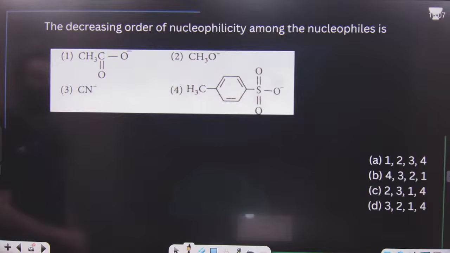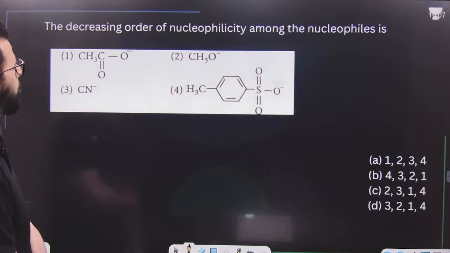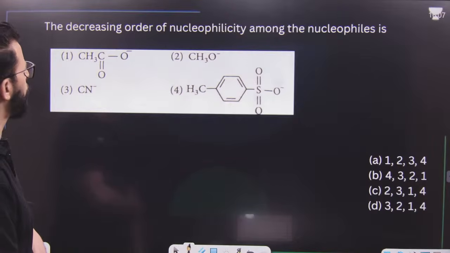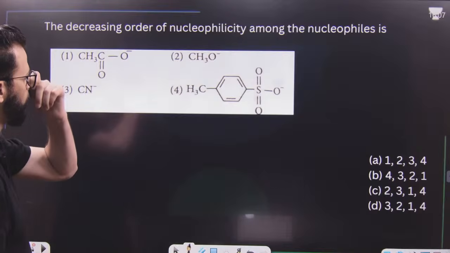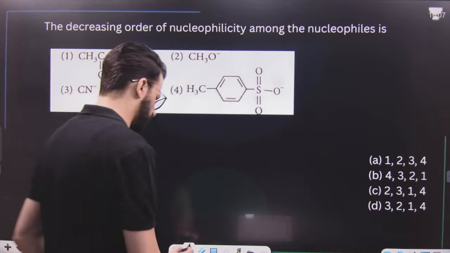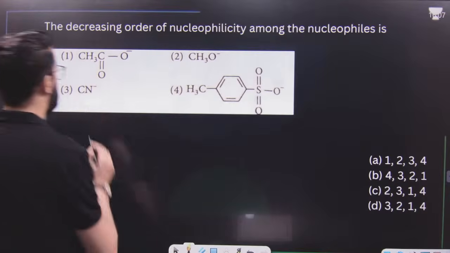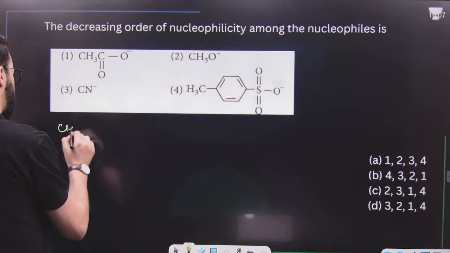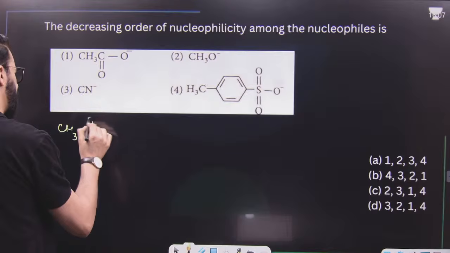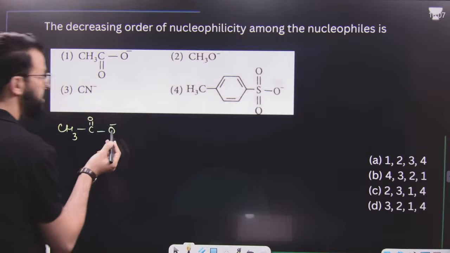After this, the decreasing order of nucleophilicity among the following nucleophiles. First of all, have a look. We have a nucleophile like this, CH3C double bond O negative. Here, the nucleophilic site is oxygen.